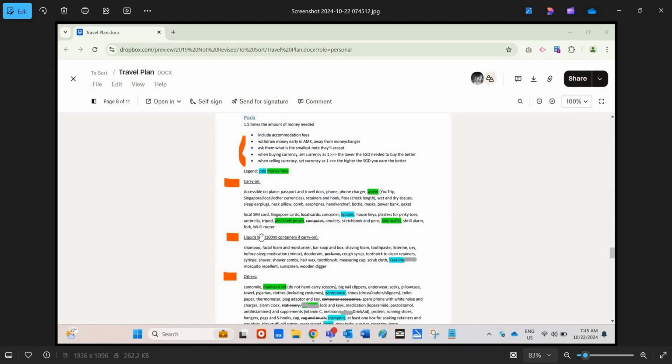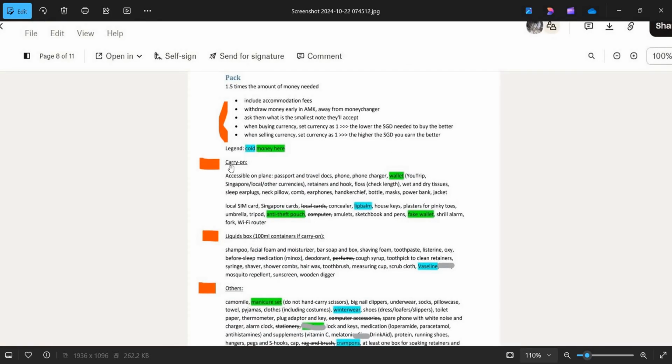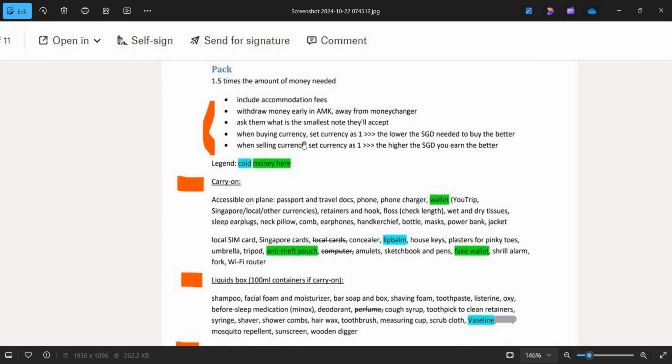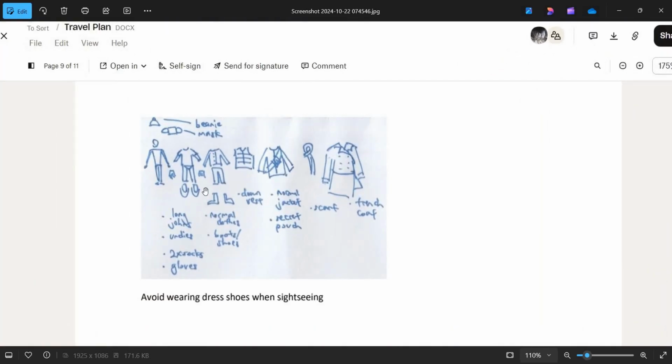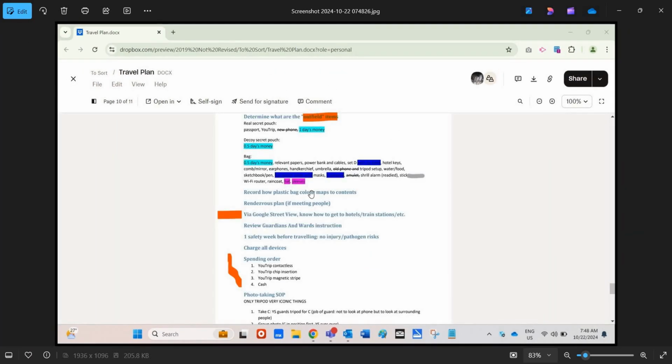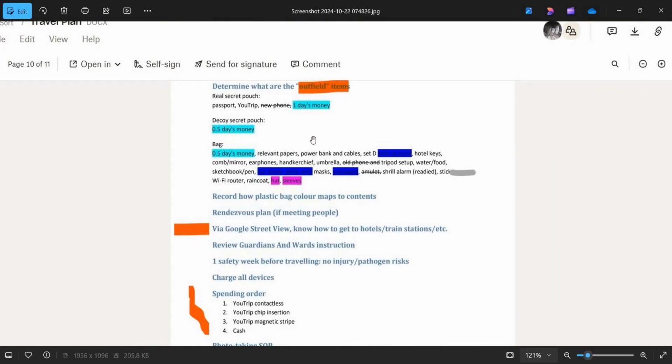Also, when it comes to planning a trip, of course, I list down all the things I need to pack, and this is a live list. So that means every time I go on a trip, I update this list or remove things that are no longer relevant, and also have a checklist on how to buy and sell currency. And also I have mappings of how to wear winter wear and which layer. So it's like make sure nothing gets missed out. And outfield items means things that you bring every time you go out of the hotel. So all these things have their own checklist as well.